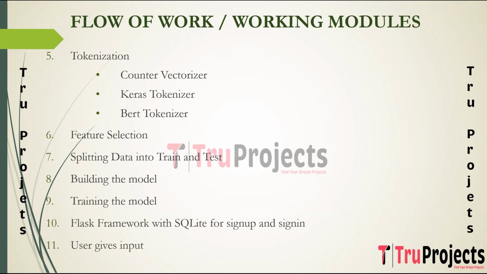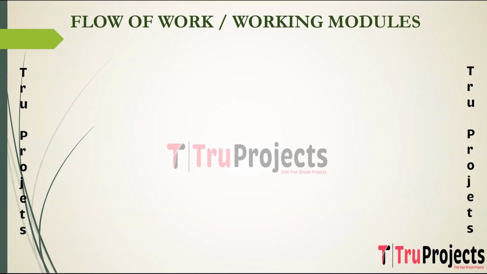User gives input. In this step, the user inputs the text that they want to classify as spam or not spam, initiating the interactive component of the project. The given input is pre-processed. The user input text undergoes pre-processing similar to that applied during the training, ensuring compatibility with the pre-trained model for accurate prediction.